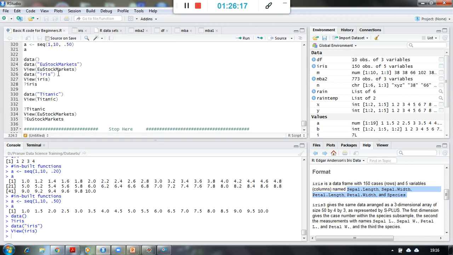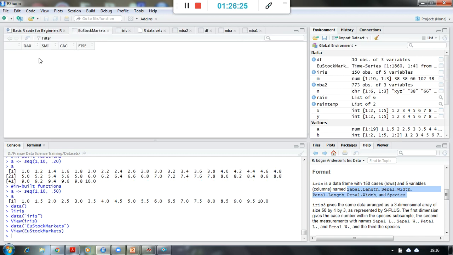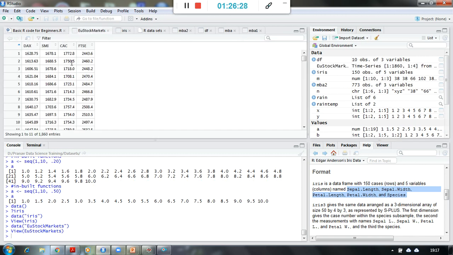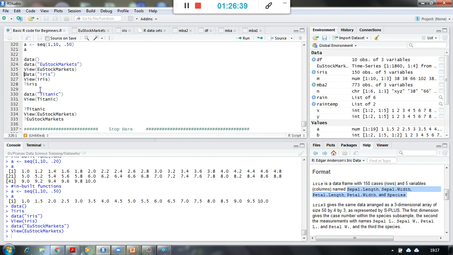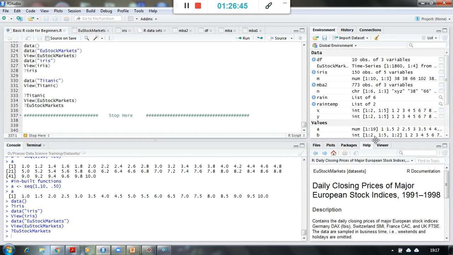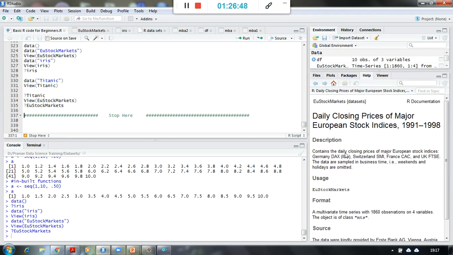Similarly, if someone is interested in European stock markets, you can simply say data of European stock markets and view the data, and you see over here, these values are given to us, and there are 1860 different values, rows available, right? If I am still interested in what this European stocks data is talking about, you can simply go here, question mark, and it contains the daily closing prices of major European stock indices, and this data belongs to 1991 to 1998. So 7 to 8 years of data is given to us, right?